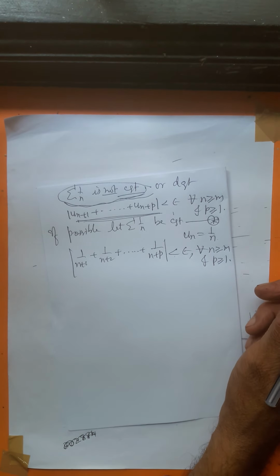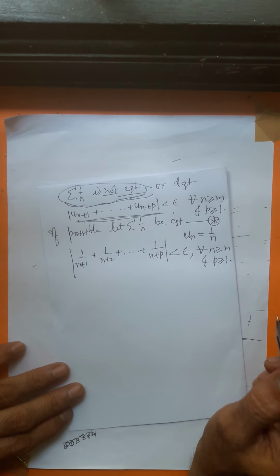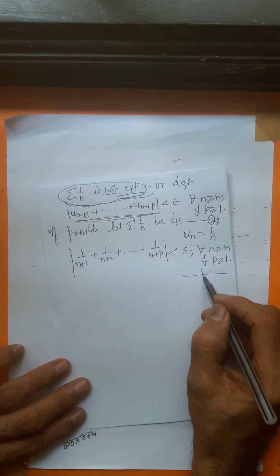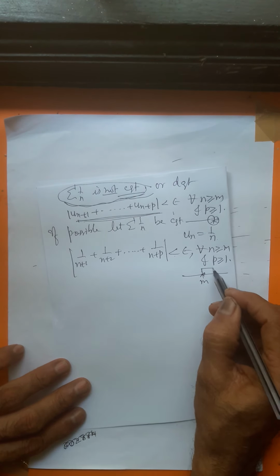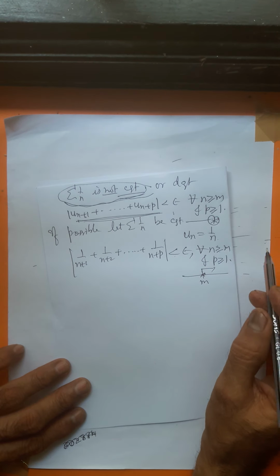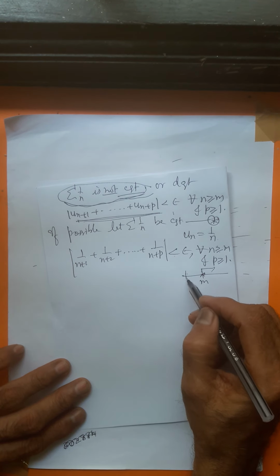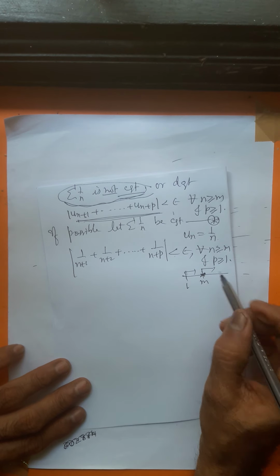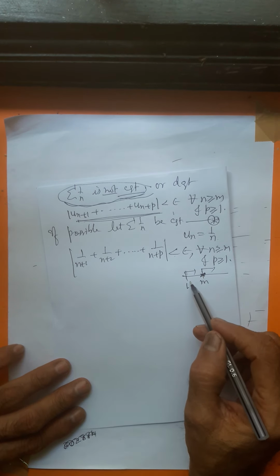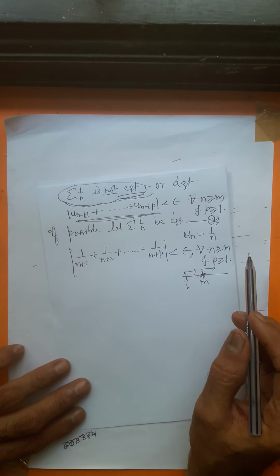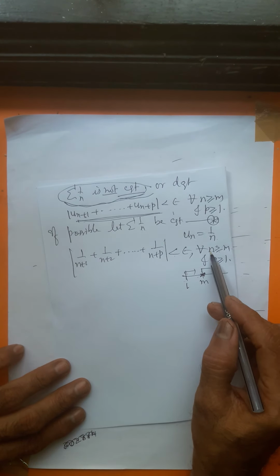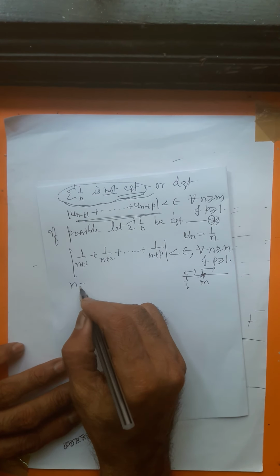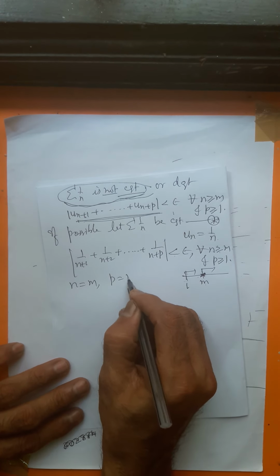Let us do one thing. For every value of n greater than or equal to m, it is true, and for p greater than or equal to 1, it is true. So you can take p equal to m because it is greater than or equal to 1, and you can take n equal to m because n is greater than or equal to m. In particular, take n equal to m, and p is also equal to m.